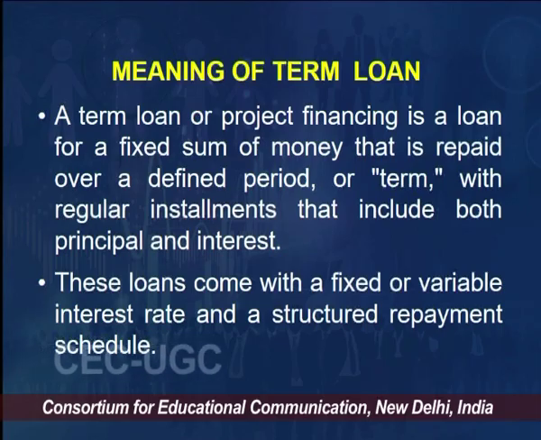From this slide you would have gathered that term loan is also known as project financing or project loan, right. This is the nomenclature which we use for this type of loan, and this is for a fixed amount of money, maybe 10 crore, 20 crore, 5 crore or 10 lakhs, whatever the amount is. It is to be repaid over a defined period. So, it means maturity is fixed, right.